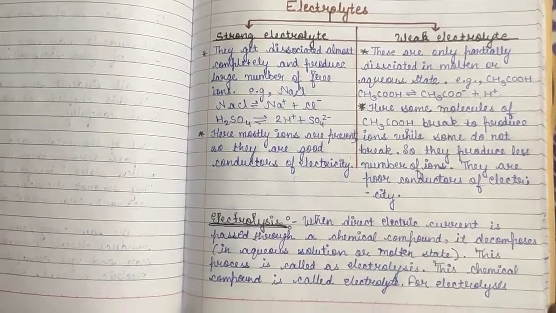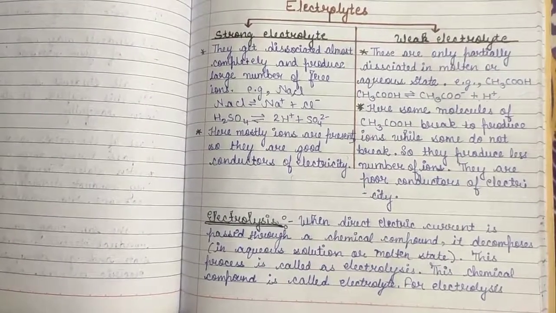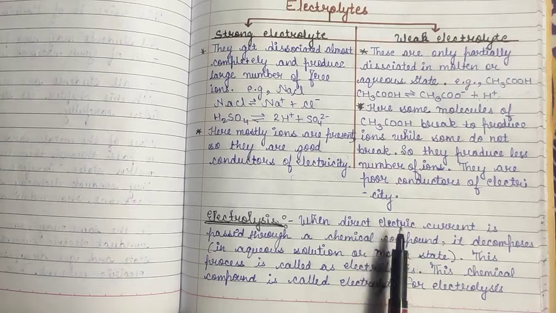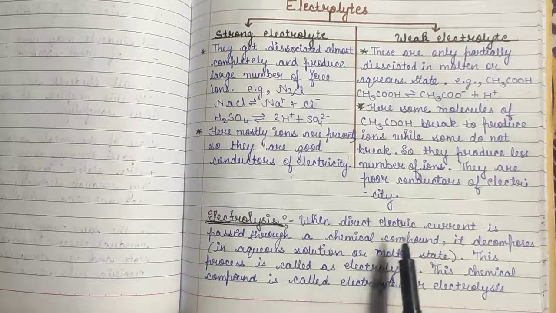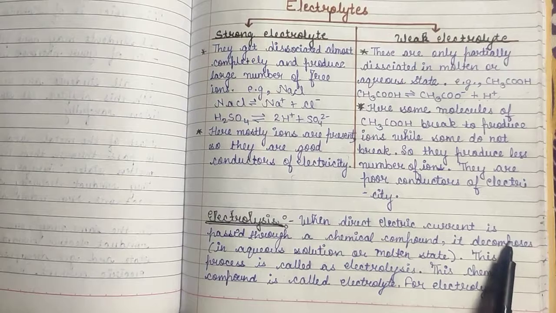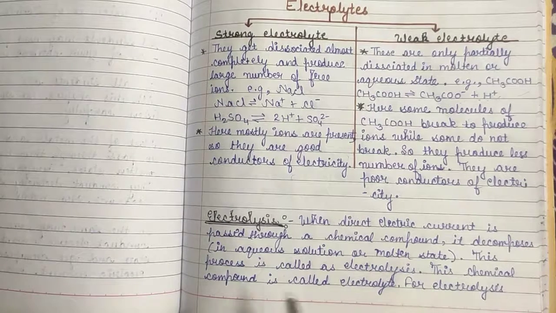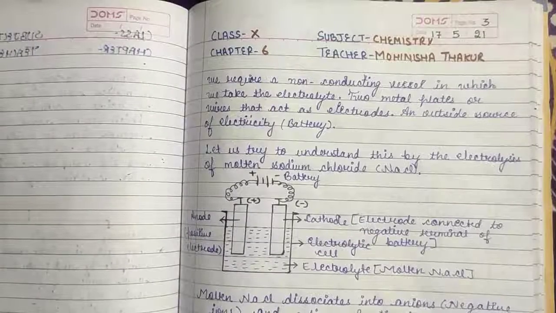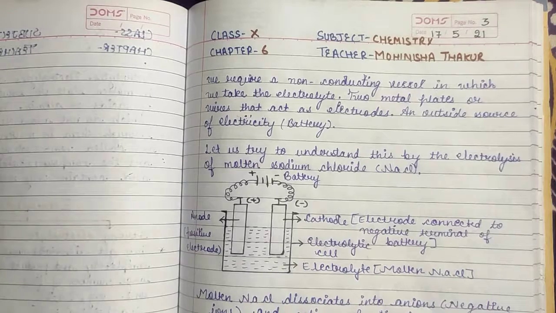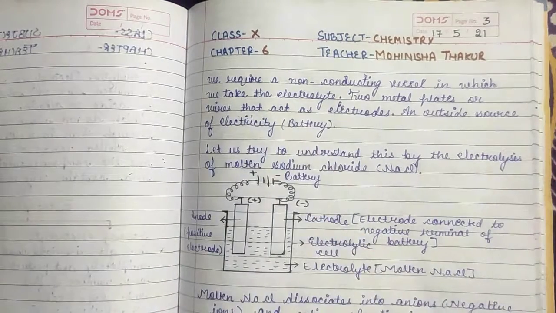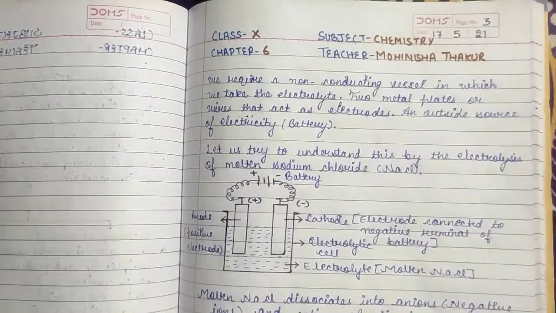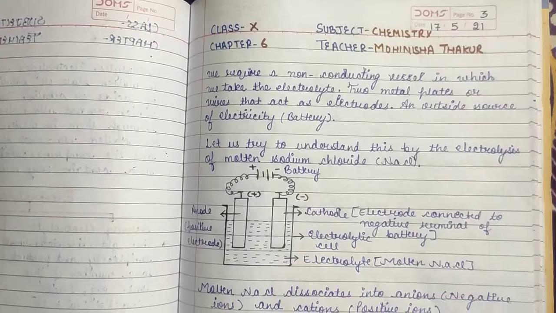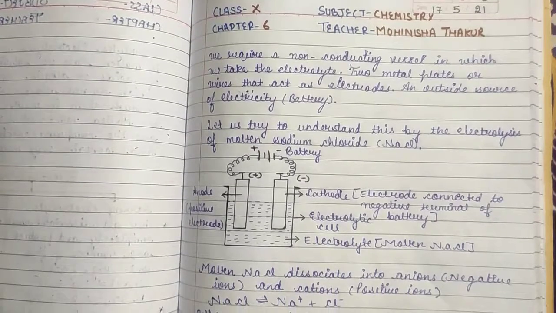Now, we will discuss the term electrolysis. So, what is electrolysis? Students, when direct electric current is passed through a chemical compound, it decomposes in aqueous solution or molten state. This process is called electrolysis. This chemical compound is called electrolyte. For electrolysis, we require a non-conducting vessel in which we take the electrolyte, two metal plates or wires that act as electrodes, and an outside source of electricity which is a battery.